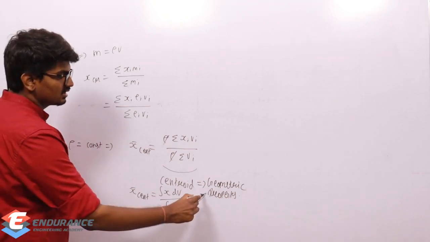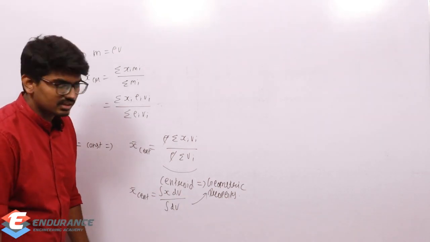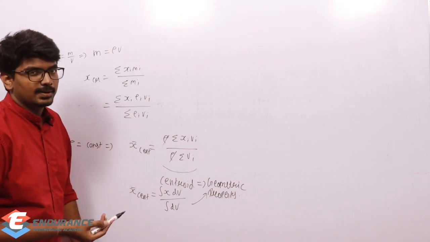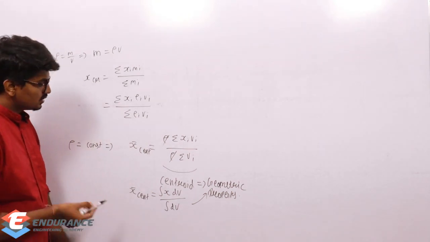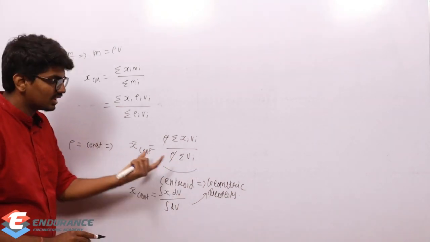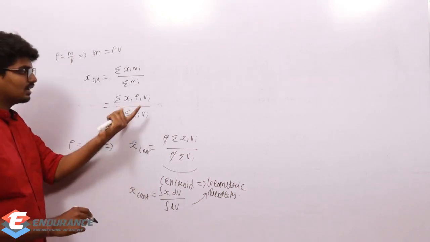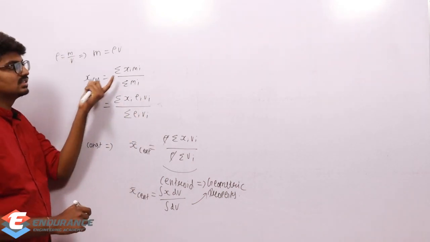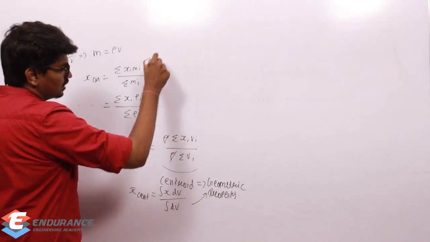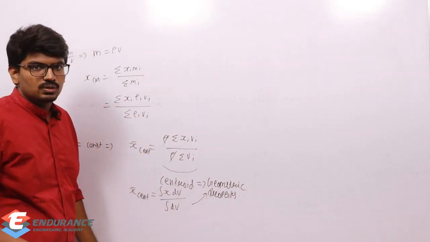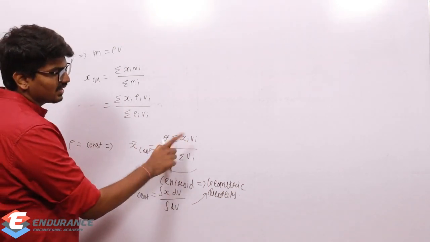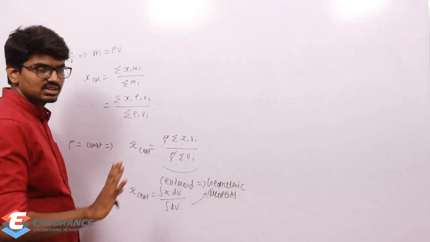So it is just a geometric property, and depends only on the volume. It does not depend on density, or on acceleration due to gravity. So if density is constant, the centroid and the center of mass become the same. Similarly, you can write y bar centroid; in place of x, you just replace it with y.